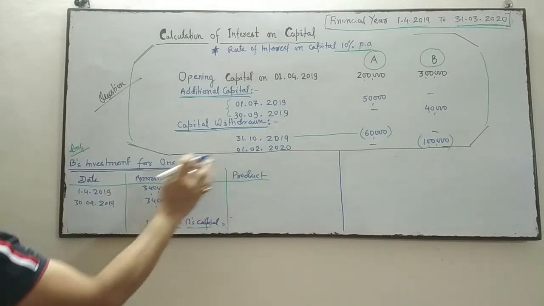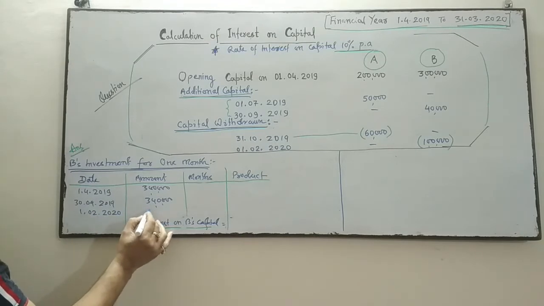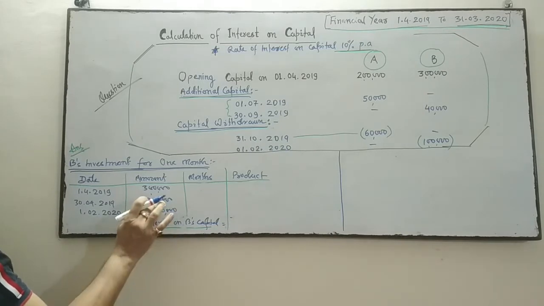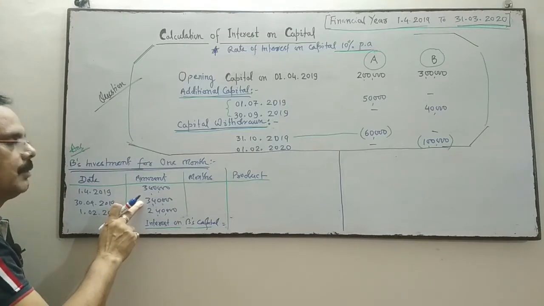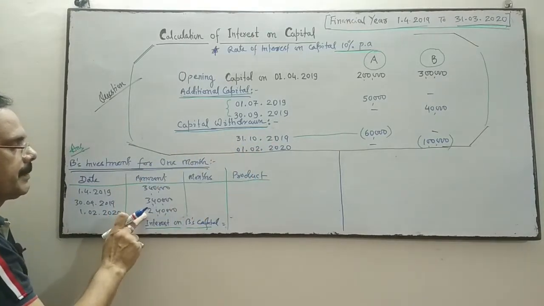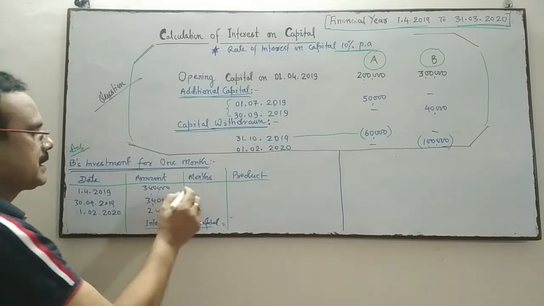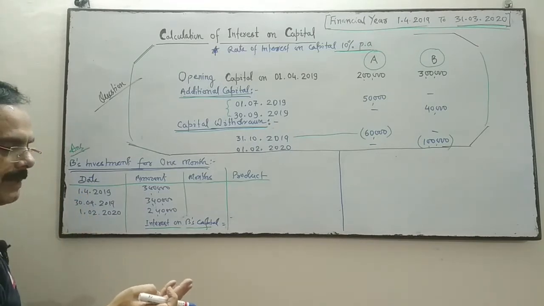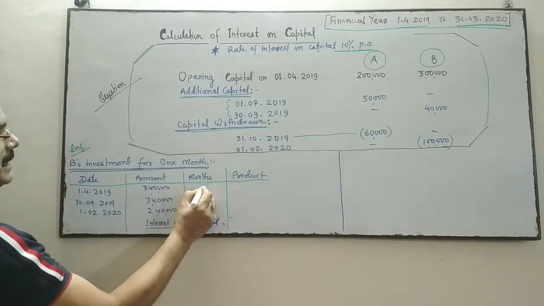On 1st February, B has withdrawn 1 lakh, so the capital will be 2 lakh 40. After withdrawal of 1 lakh, the capital now is 2 lakh 40, from 3 lakh 40 to 2 lakh 40. Now start calculating the months from 1st April to 30th September. April, May, June, July, August and September, full 6 months.